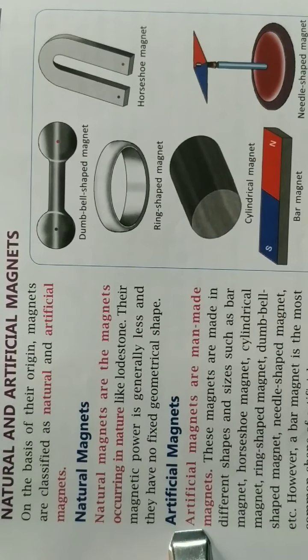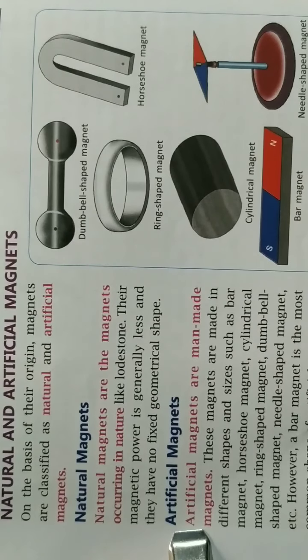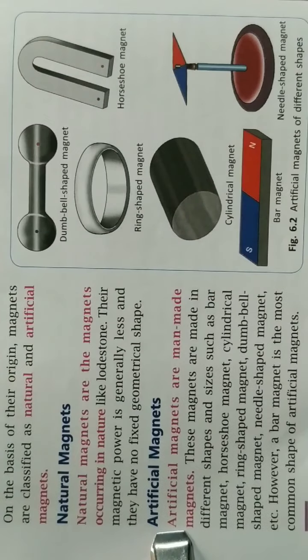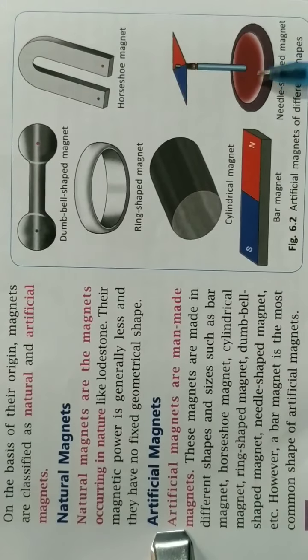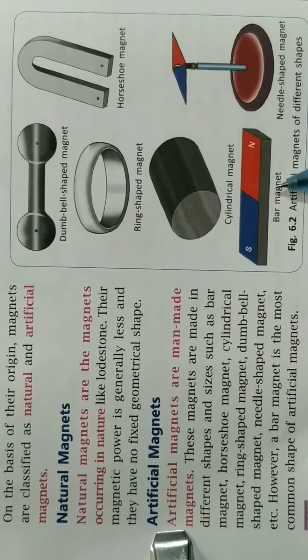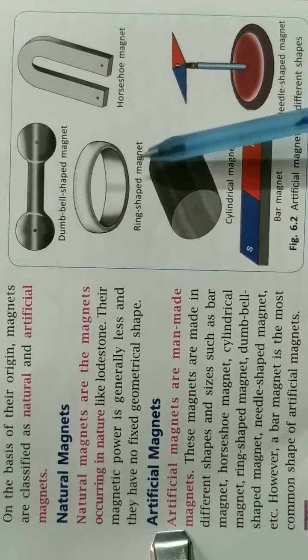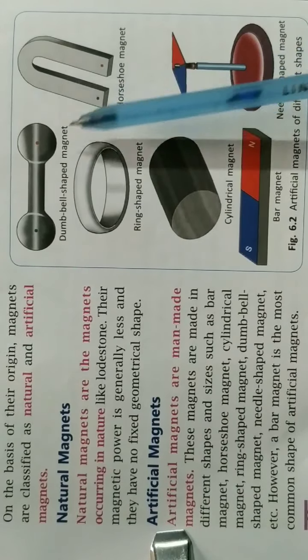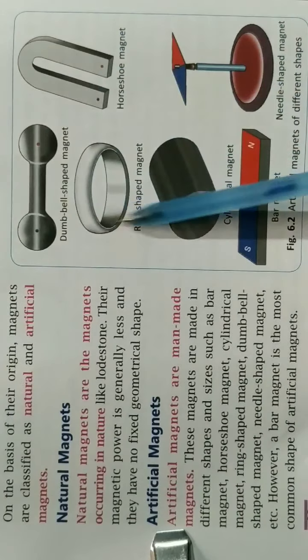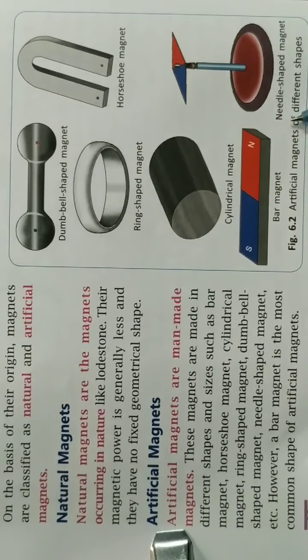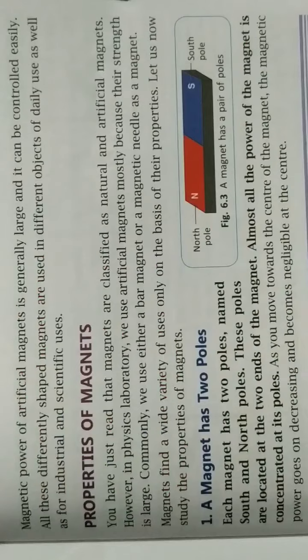So these magnets are made in different shapes and size, such as bar magnet, horseshoe magnet, cylindrical magnet. You can take the help of this diagram: bar magnet, needle shaped magnet, cylindrical magnet, ring shaped magnet, horseshoe, dumbbell shape. So these are the magnets which are artificial magnets or made by man.